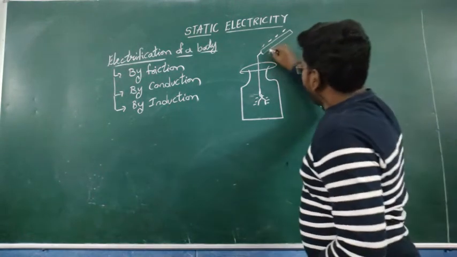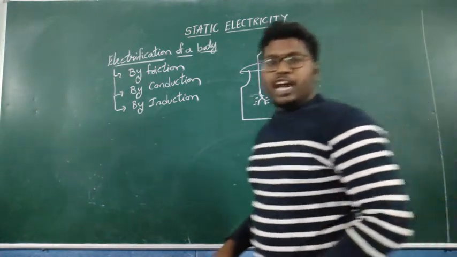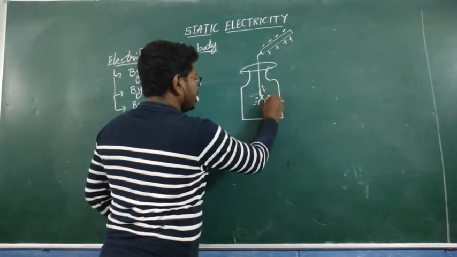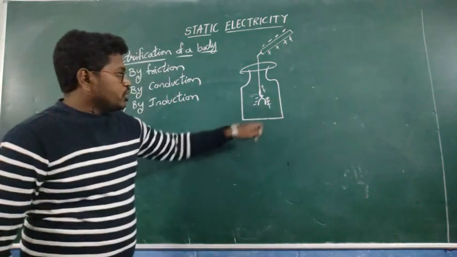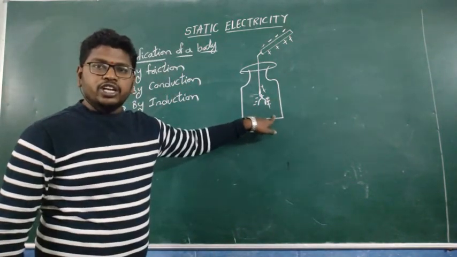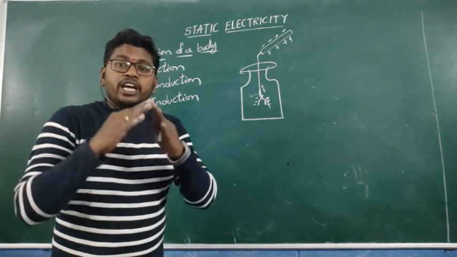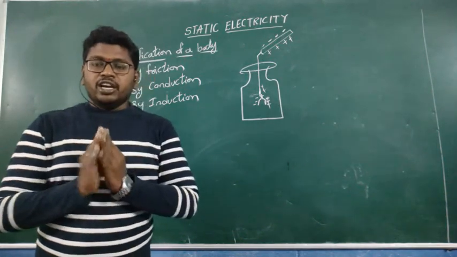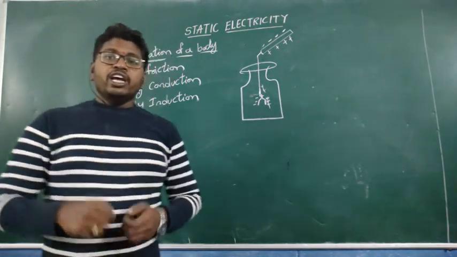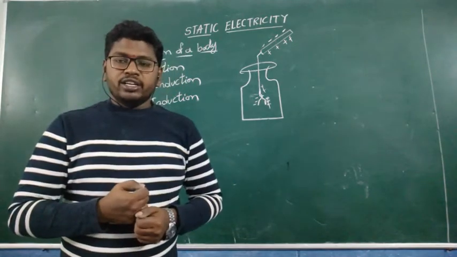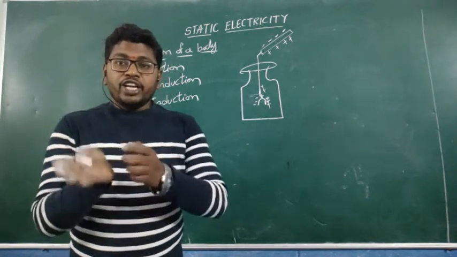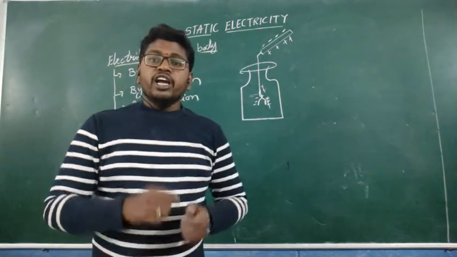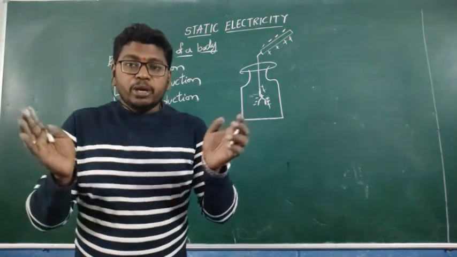For example, now I am keeping a positively charged glass rod. Positive charges are also moving through this. Here is negative charge and here is positive charge. Whenever opposite charges are there, they attract each other. Taking the first example, whenever a glass rod is rubbed with a silk cloth, negative charges are transferred to the silk cloth. So the silk cloth is a negatively charged body and the glass rod is a positively charged body. Now they both are oppositely charged bodies.